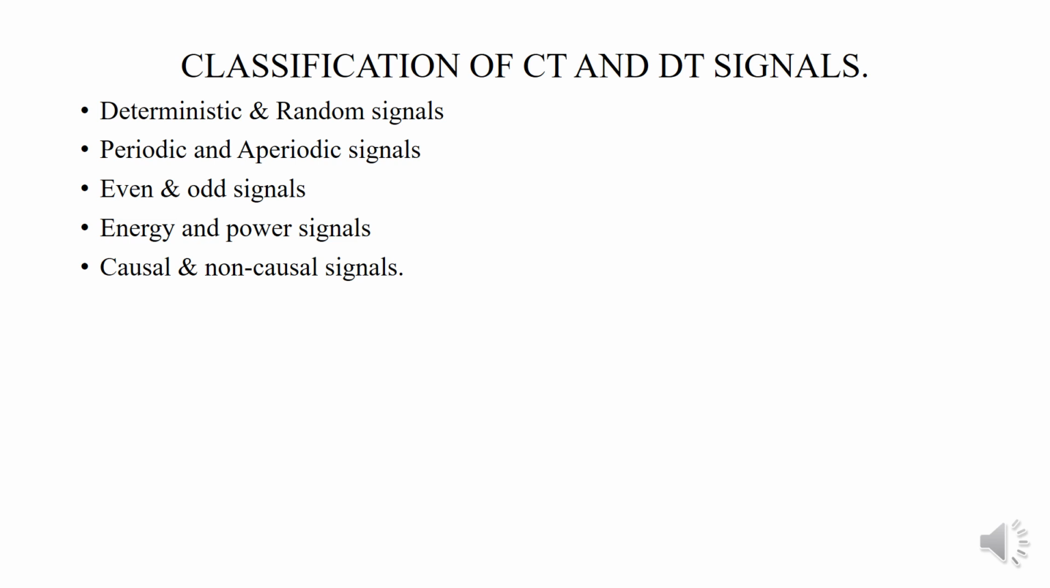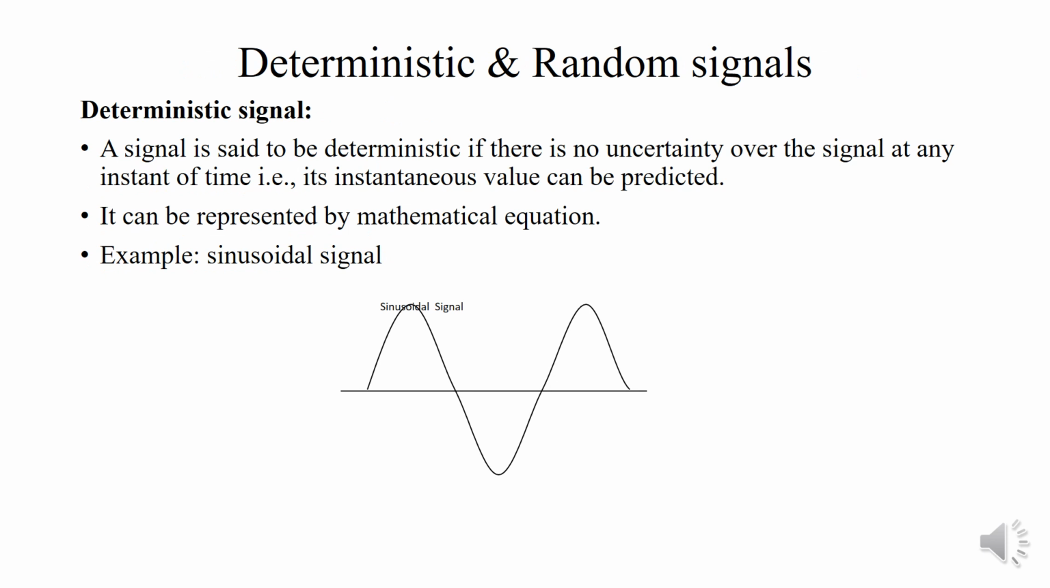Now we can see the classification of continuous time and discrete time signal. That is a major classification. It is classified into deterministic and random signal, periodic and aperiodic signal, even and odd signal, energy and power signal, causal and non-causal signals. Now we can see one by one.